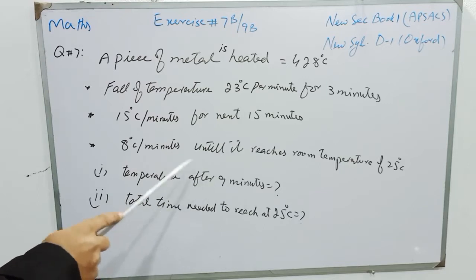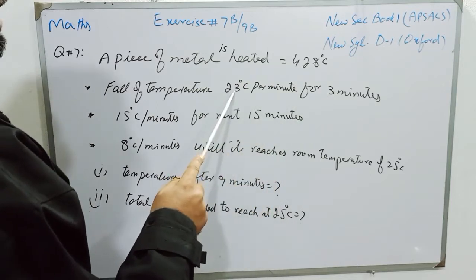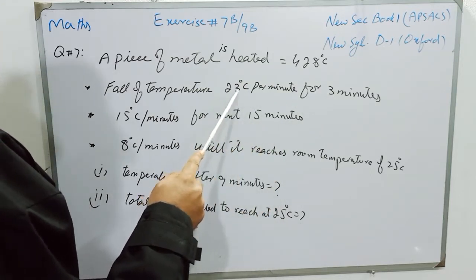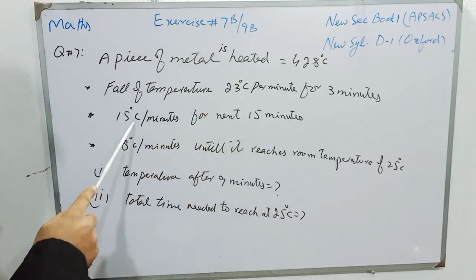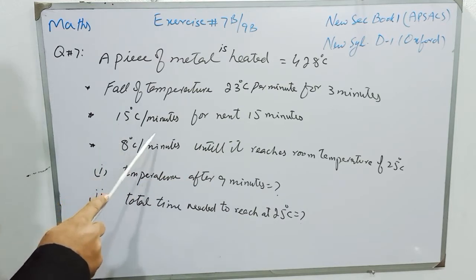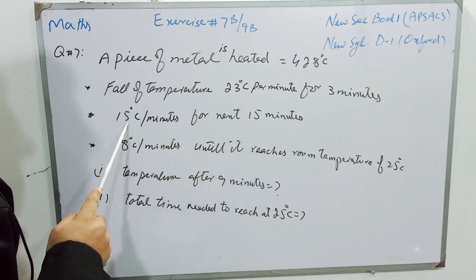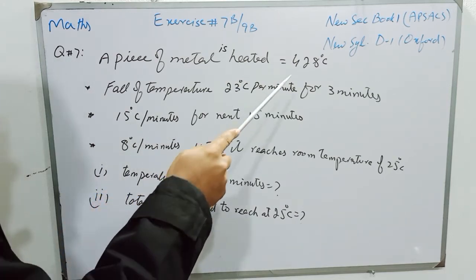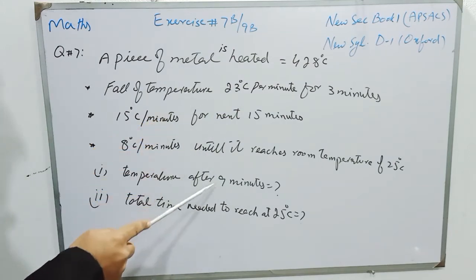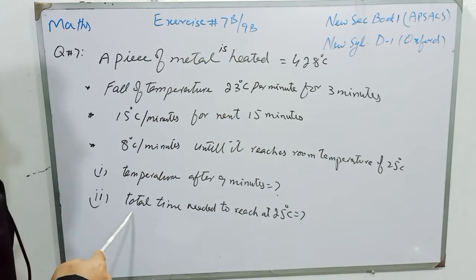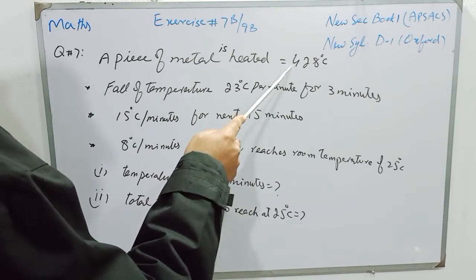So students, for 9 minutes, first we will multiply 23 with 3, because in 3 minutes the temperature will decrease by 23 multiplied by 3 degrees centigrade, and then for the next 6 minutes it will decrease 15 degrees per minute. So we will multiply 3 with 23 and 15 with 6, and then we will sum up both, and that will be subtracted from the total temperature, and that will be the temperature of the metal after 9 minutes.